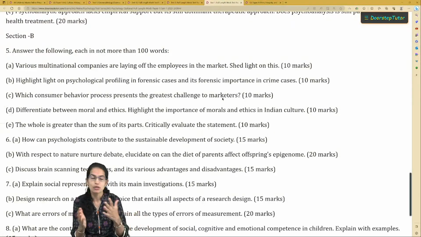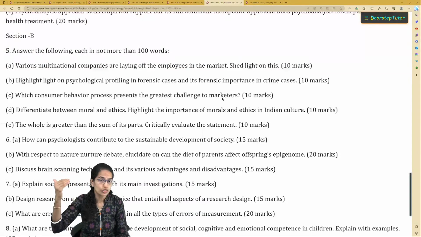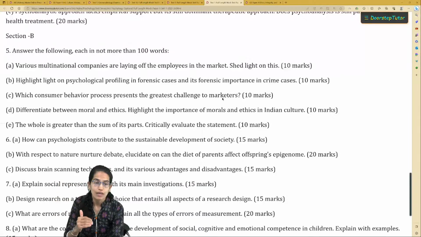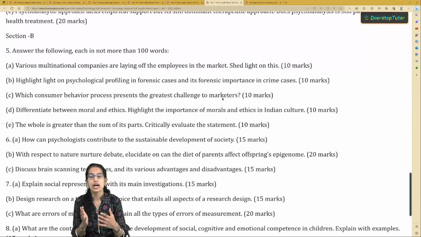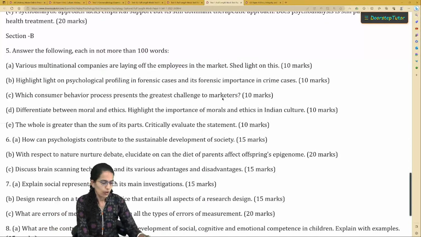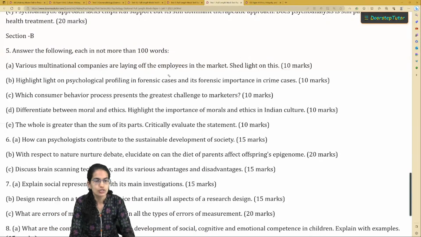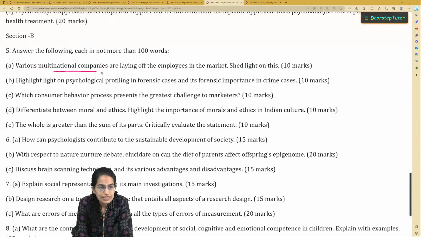For example, those appearing with psychology optional. Now recently we have seen a post-COVID scenario where unemployment levels are soaring across the globe, and there are multinational companies which are laying off or putting employees on bench. Now here is a very interesting question from psychology. Various MNCs are laying off employees. Now shed light on this.